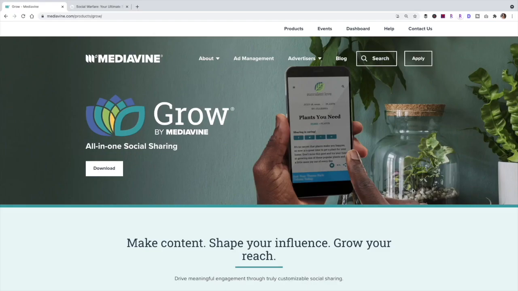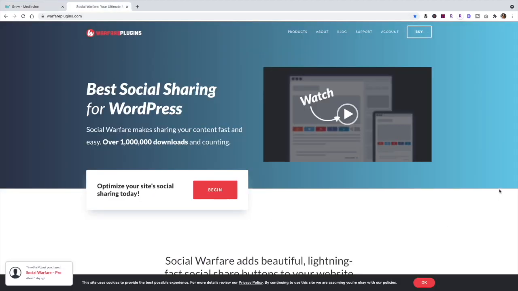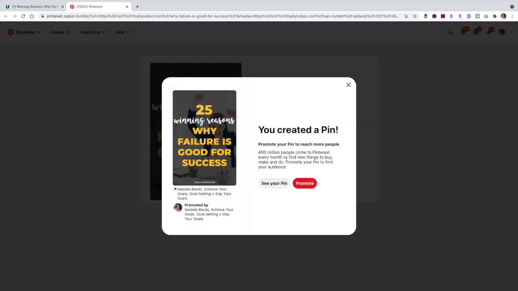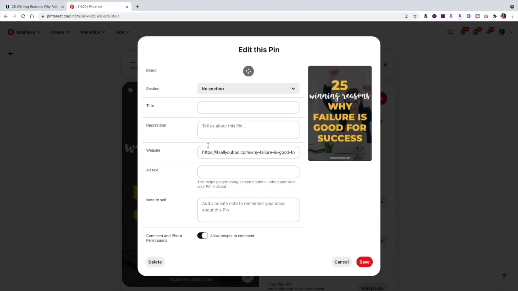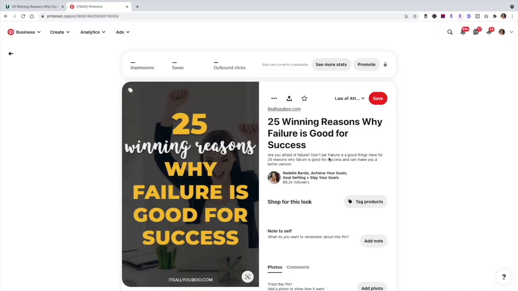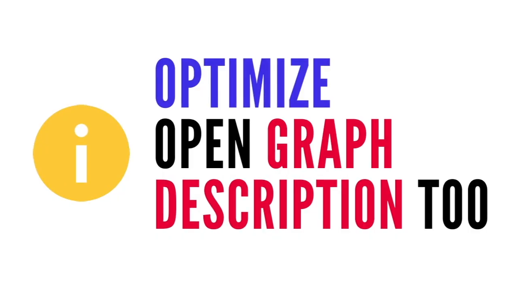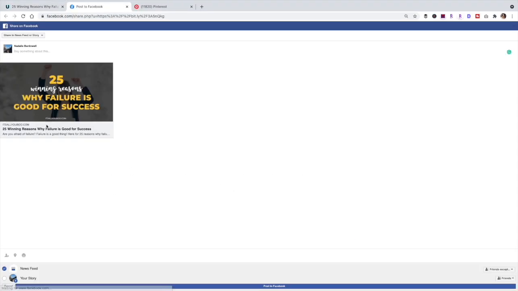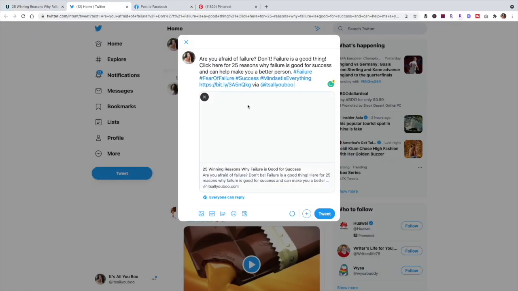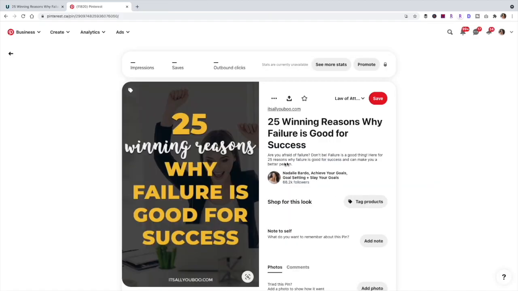One final note. If you're using a plugin like Grow or Social Warfare to add your pin descriptions to your content on the back end, you may have noticed that when you pin your pins to Pinterest, it's not always pulling your pin descriptions. So that's why it's super important for you to optimize your Open Graph descriptions of your content. That might sound like a lot of technical jargon, but Open Graph is basically just a description of your content that is visible when your content is shared on Facebook or in some cases on Pinterest.